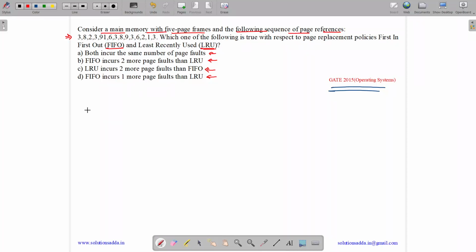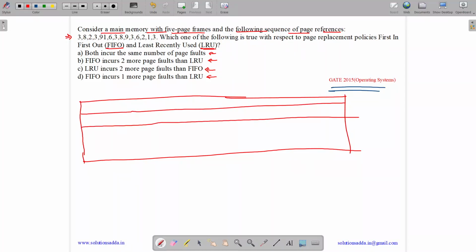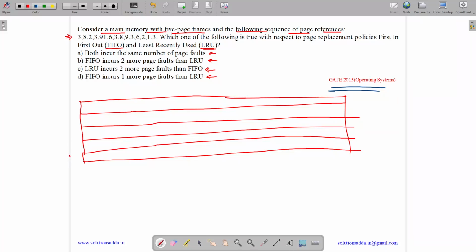So we need to compare FIFO as well as LRU. Okay. So we have 5 page frames. So let us make them. So it's the first frame, second frame, third frame, fourth frame, and fifth frame. So we have F1, F2, F3, F4, and F5.